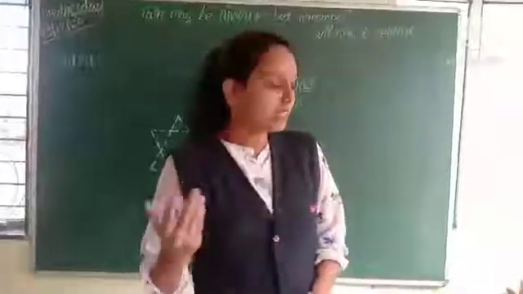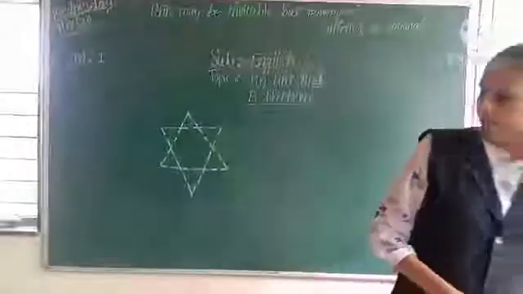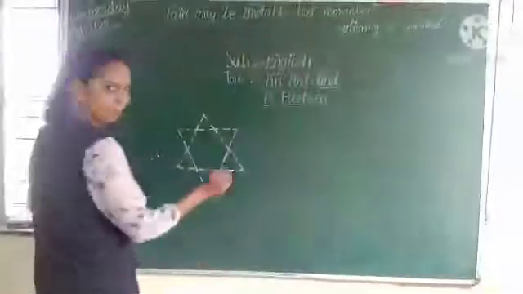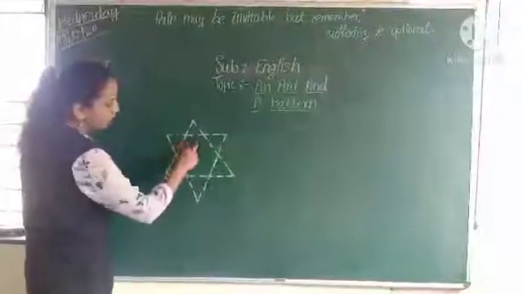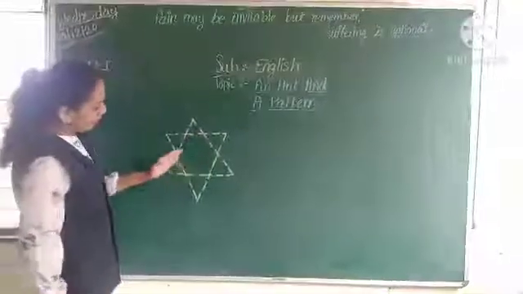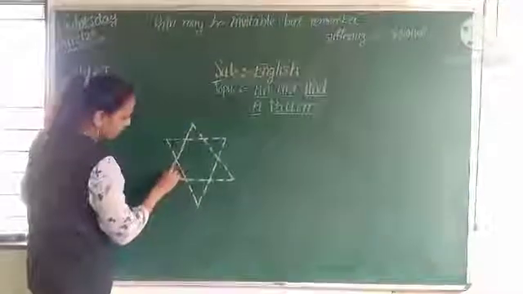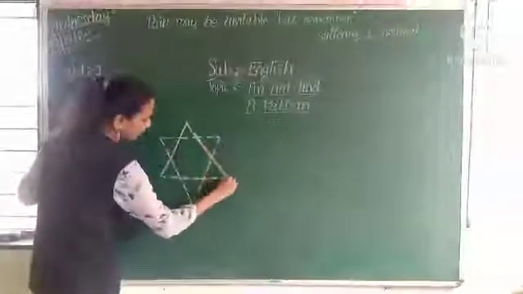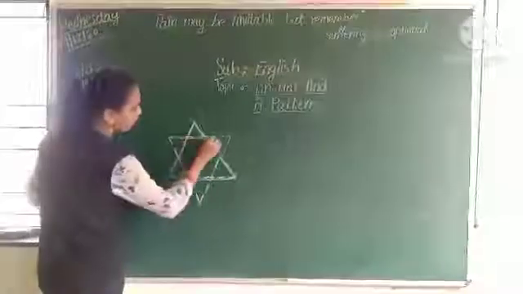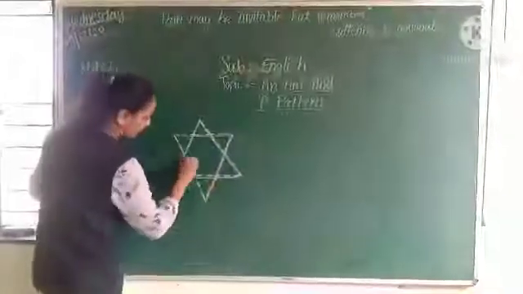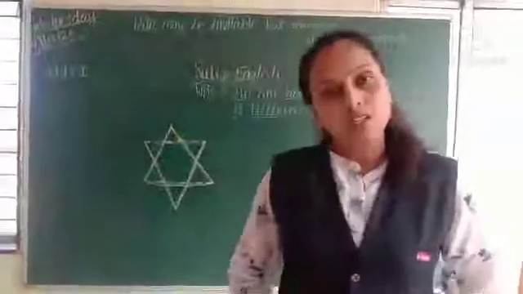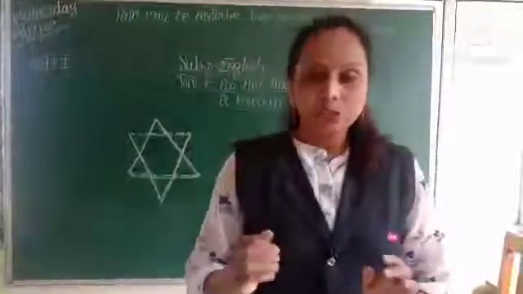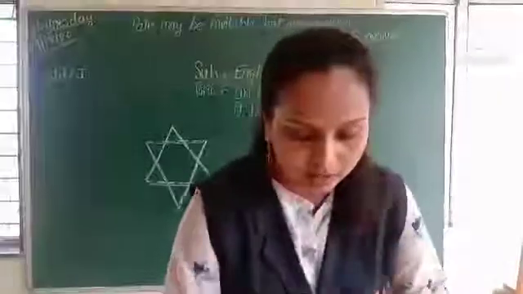Understood? See, what is meant by pattern? Here is a clue. Here are some dashes and blanks. When we join all the dashes, we get the shape of a star. Understood? And that dotted part is called a pattern. Understood? Students, see this one activity.